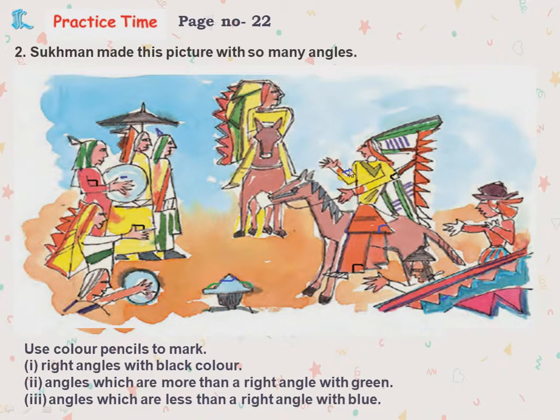See, this is less than a right angle, here I have marked it blue. You can see here marked blue, here marked blue. More than right angles, here I have marked green, yes or no? Similarly, if it is a right angle, see where the right angle is? Here in between the ants and all, you can see here it is a right angle, yes or no? So this is your creativity children, you have to do it on your own.